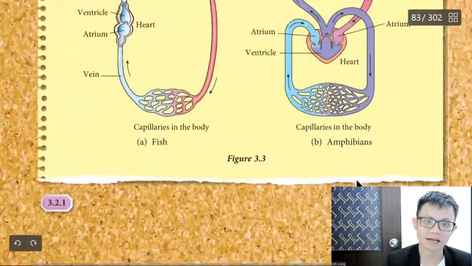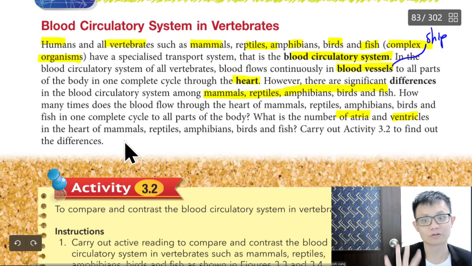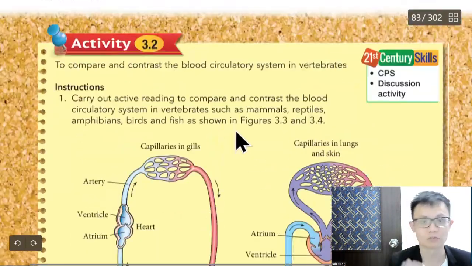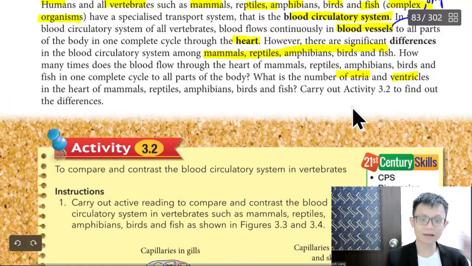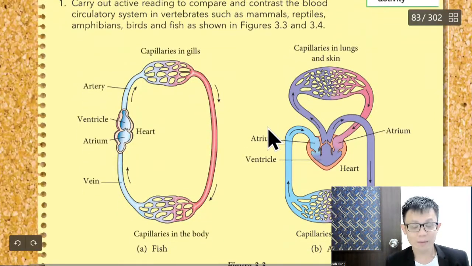So the question asks how many chambers in the mammal, reptile, amphibian, bird, and fish. Mammal is 4, I already showed you. Fish has 2, correct or not? 1, 2. You can count by yourself. Carry out Activity 3.2 to find out the differences. Sometimes when you look at this picture, students don't understand.